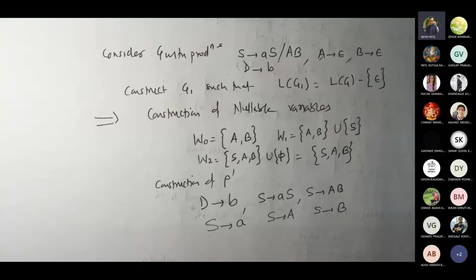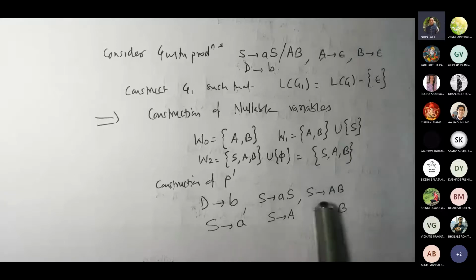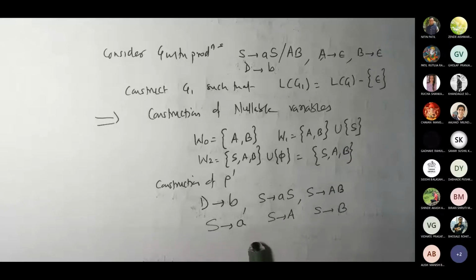Now what is the possibility to have that as nullable? Because you already resolved this. S gives A, but this S is not nullable. Why is it not nullable? S is nullable in this case, but your language is not giving you S gives epsilon. Are you with me?